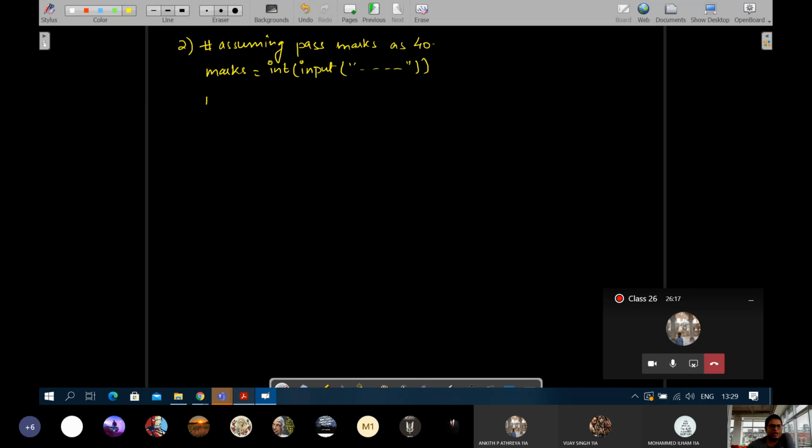Input whatever message you have to give. And then you are going to write if there are two possibilities again, either pass or fail. So depending on whether the marks is greater than 40 or less than 40, we'll have if else, because only two outcomes we are concerned about. Sir, float? If you want, you can take. Sir, equal to 40 is pass. Assuming.